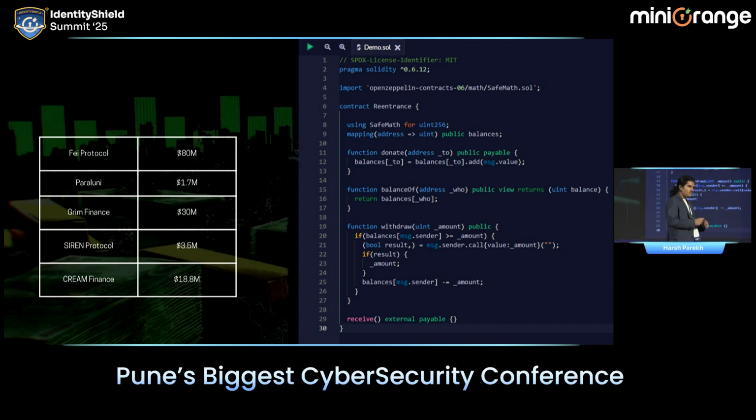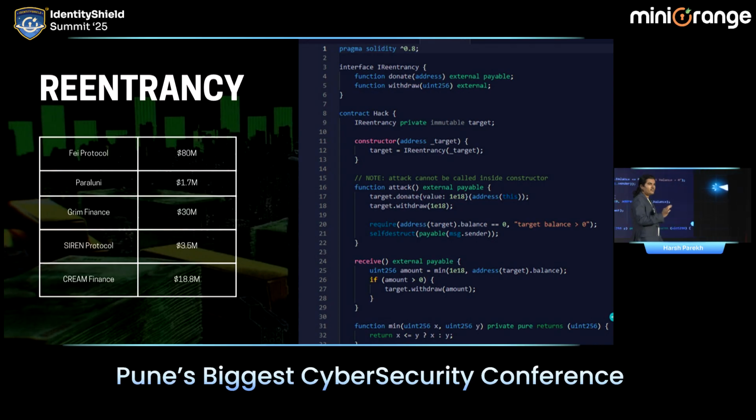Now in Solidity, there is a particular function called the fallback function. And on line number 24, this is the attacker side of the contract now. The attacker writes a contract and he tries to breach the legitimate contract. The receive function is the fallback function. And what happens is, whenever your contract receives some funds, and if you have this receive function written in your contract, on receiving ether, the receive function is immediately triggered.